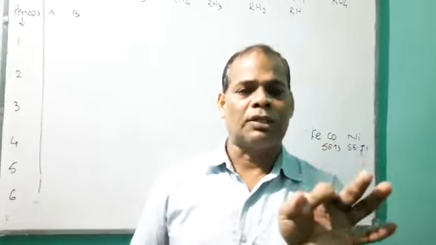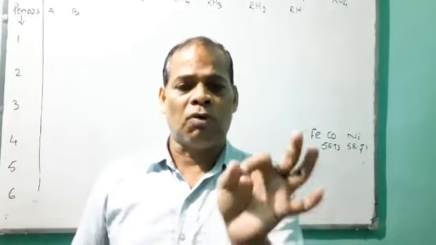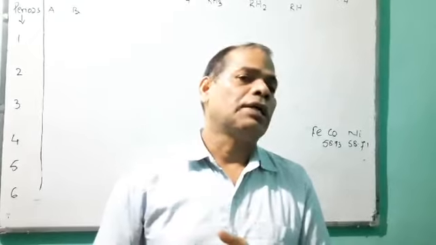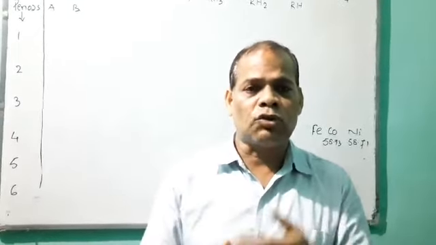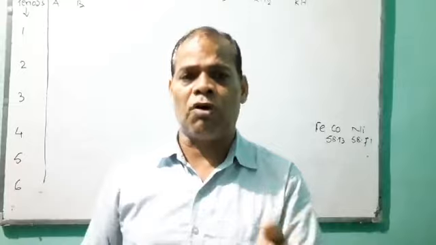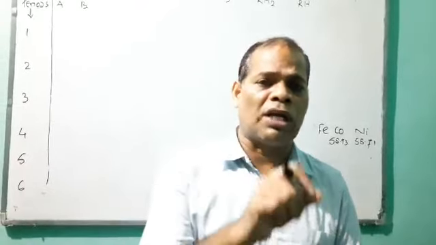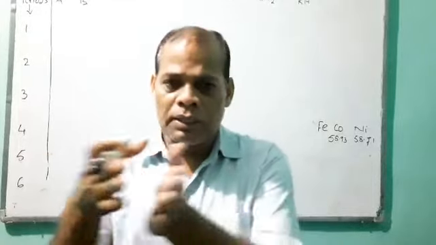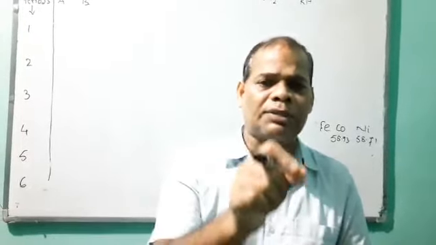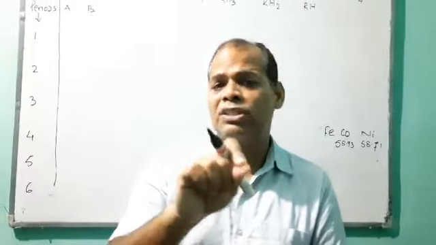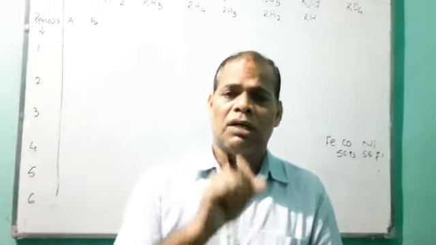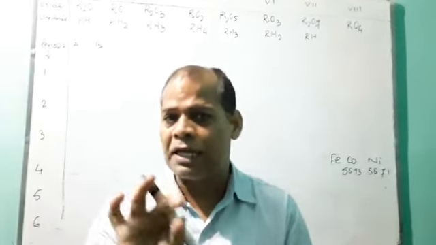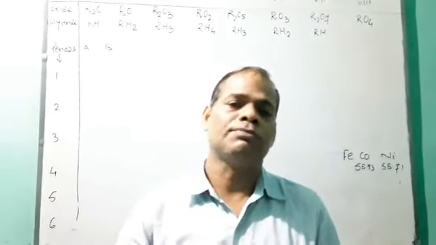Sodium reacts with hydrogen to form sodium hydride, NaH. Similarly, sodium reacts with oxygen to form sodium oxide, Na2O. Magnesium reacts with hydrogen to form MgH2, and magnesium reacts with oxygen to form magnesium oxide, MgO.